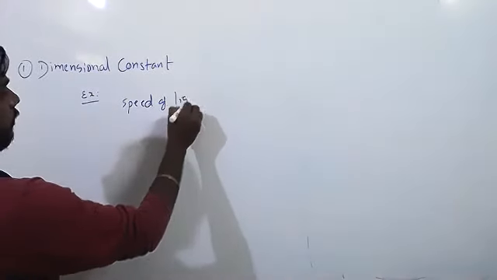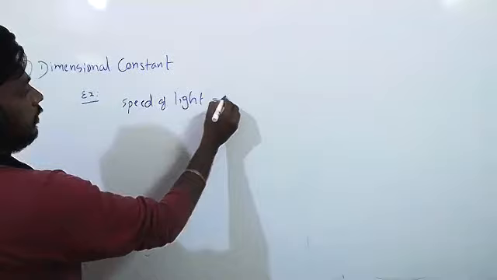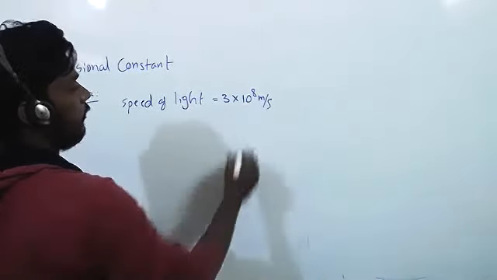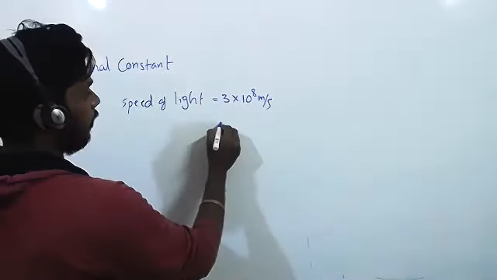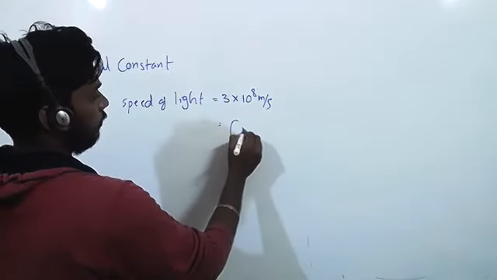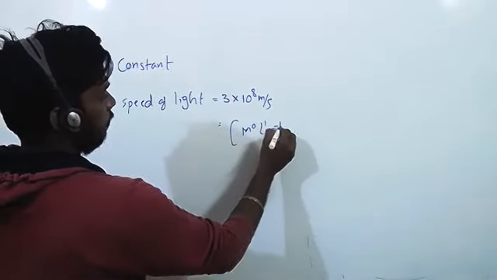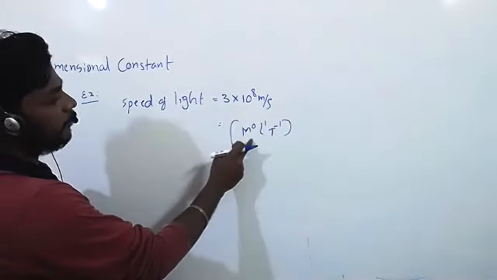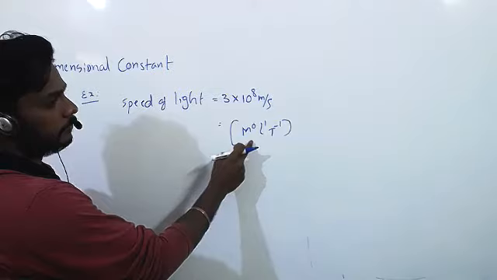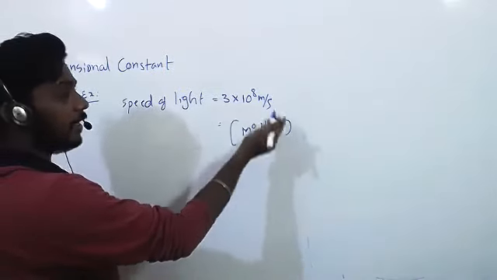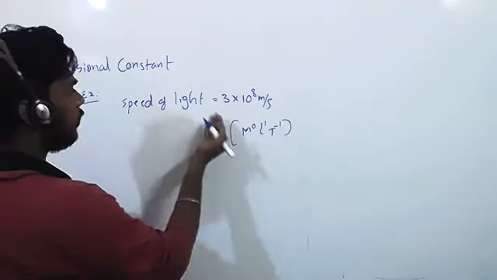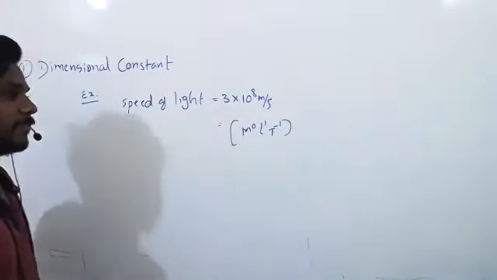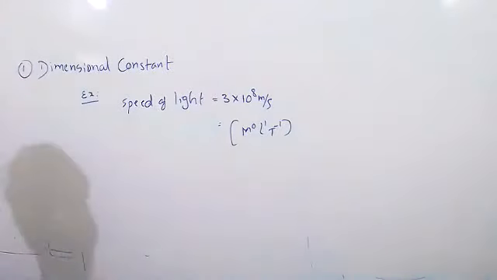Speed of light. How much? 3 into 10 to the power 8 meters per second. What is the dimensional formula? M to the power 0, L1, T minus 1. Right? So speed of light has a dimensional formula or not? Yes, sir. Is it constant or will it vary? It is constant. So it has a dimensional formula and it is constant. That is called dimensional constant.